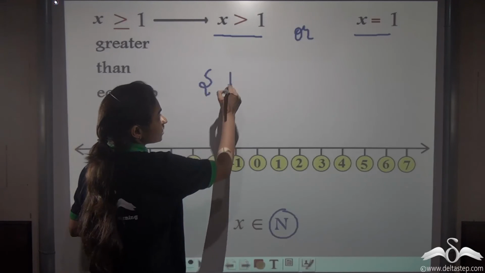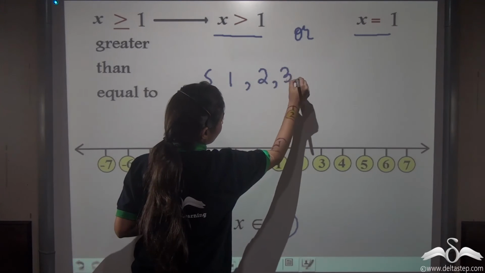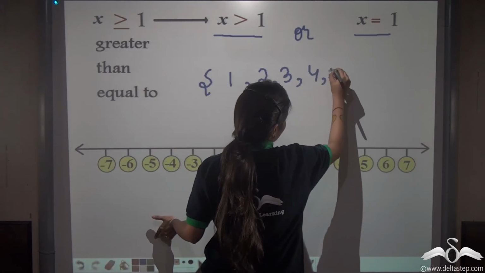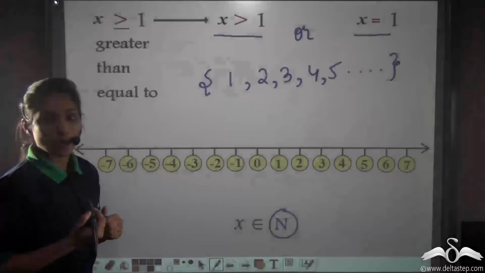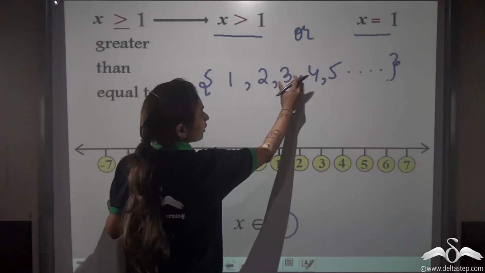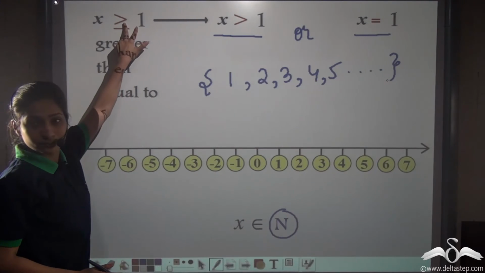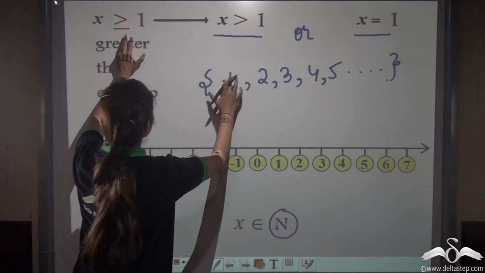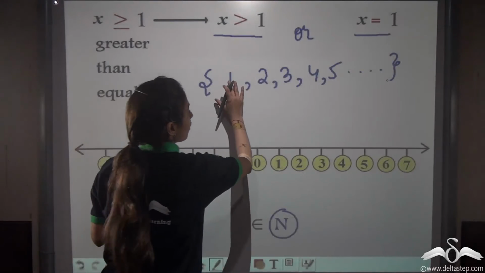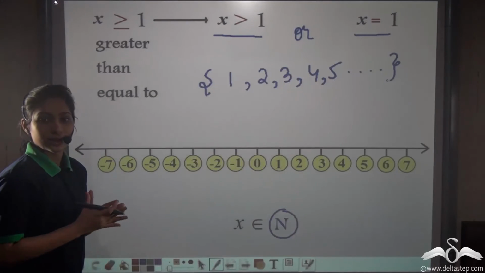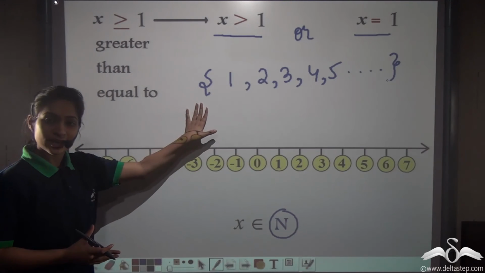Well, natural numbers start from 1. So 1, 2, 3, 4, 5 and so on. Right? I can see that 1, 2, 3, 4, 5 and so on are greater than 1, and the number 1 here is equal to 1. So you can clearly see that these are the numbers that are greater than or equal to 1. So our solution set is correct.